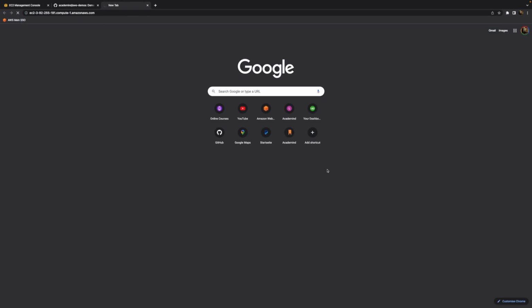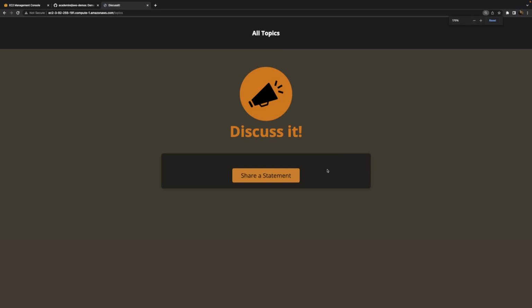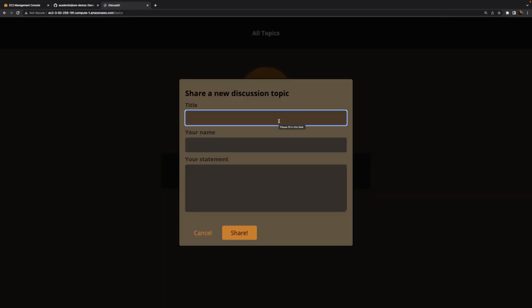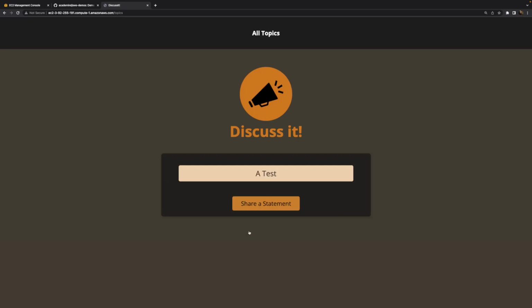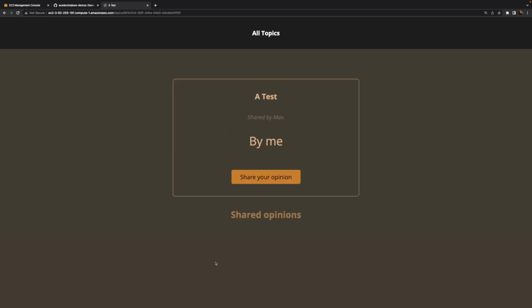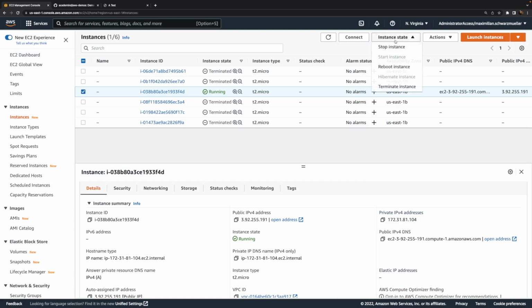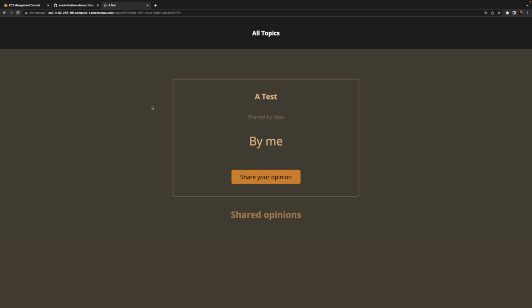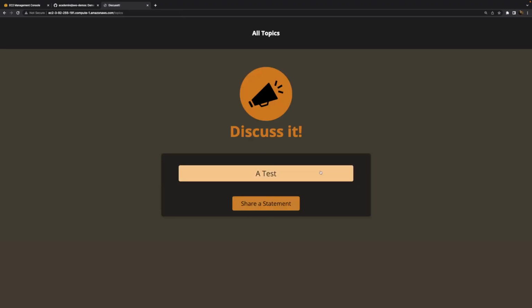We can quickly check whether the website is reachable, and it is. And we can share an example statement here, like a test by me. And this data will be saved in that file. Now, if I would terminate that instance and then restart it with the same user data script, that data would be lost, and if I would reload the website thereafter, the data would not be there. Here it is, because I did not terminate the instance, but it would be lost if I terminated it and restarted it with the same user data script,